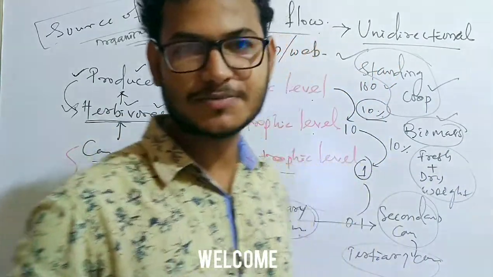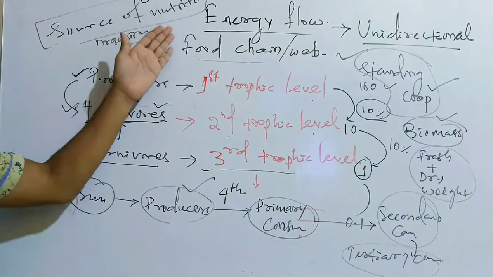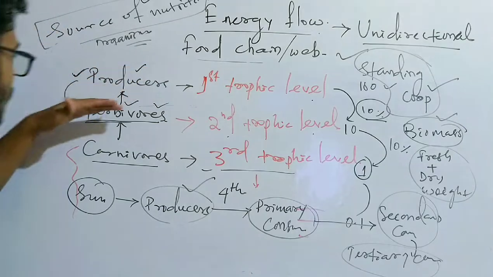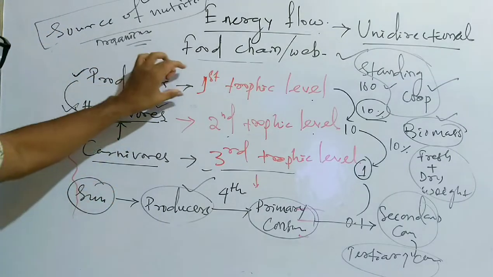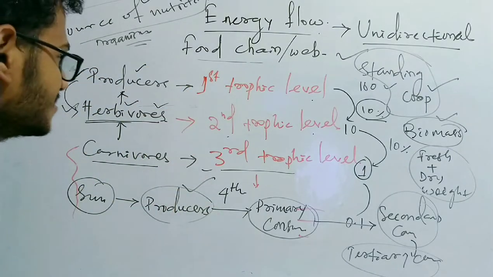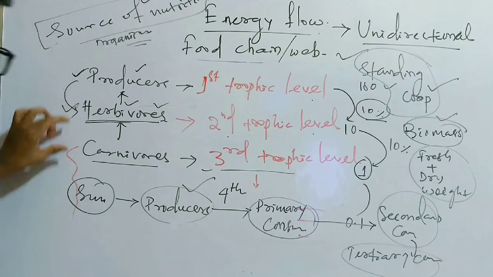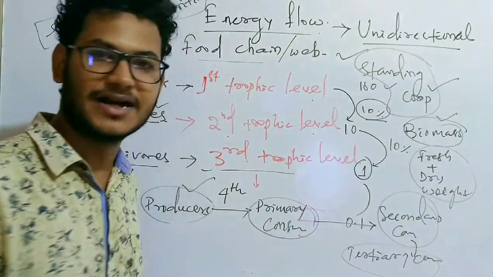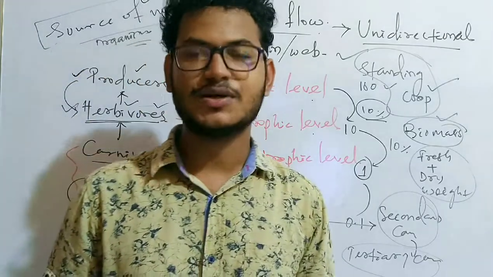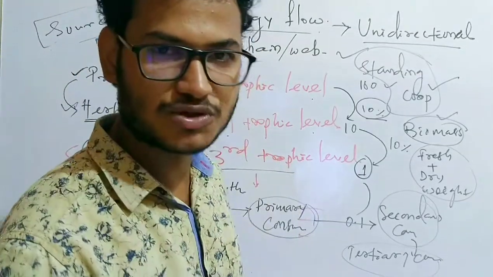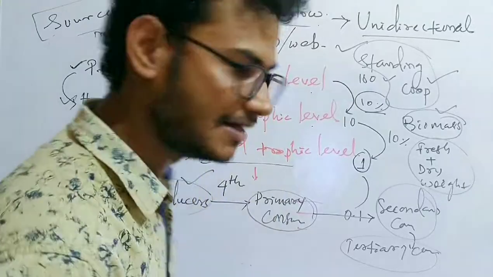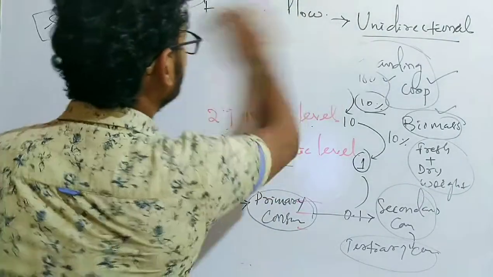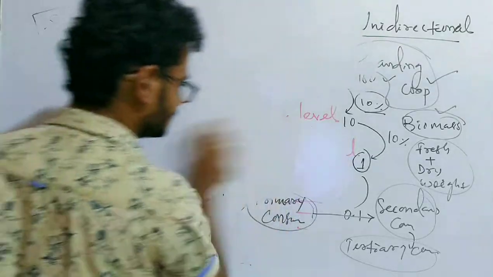In the previous video session we have discussed the energy flow, food chain and food web on different trophic levels, first, second, third, fourth, and the producers, herbivores and carnivores, and how they are included in different trophic levels. So in this video session we will discuss the ecological pyramid in brief. So let's discuss the ecological pyramid.